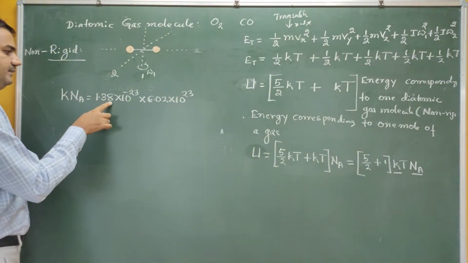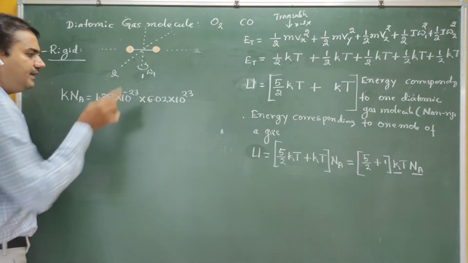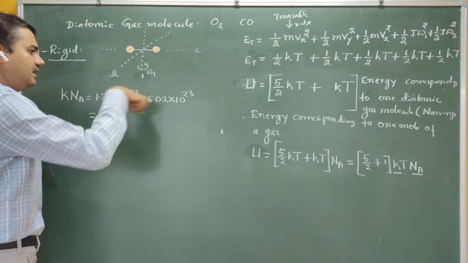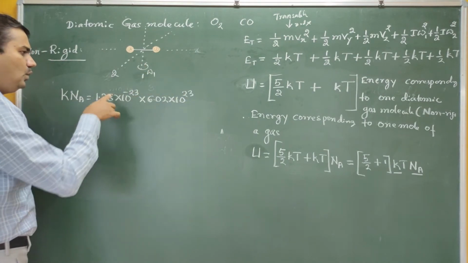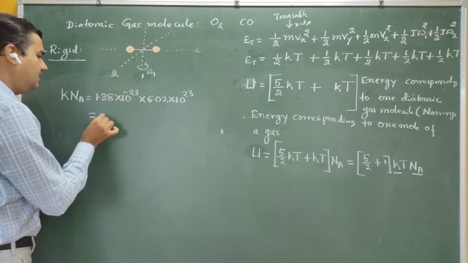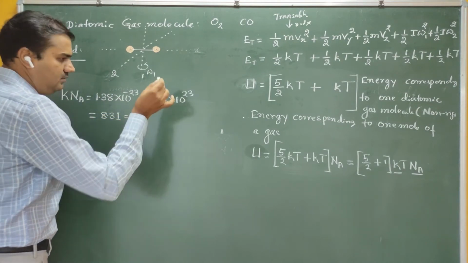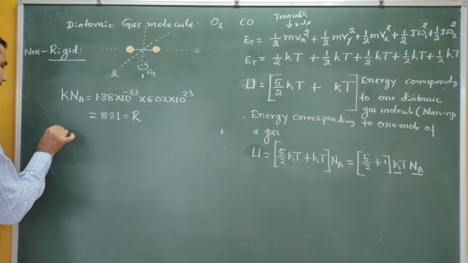If you multiply K into Na, the powers become minus 23 plus 23, which is 0. 10 raised to 0 is 1, and this particular term gives me 8.31, that is nothing but R.